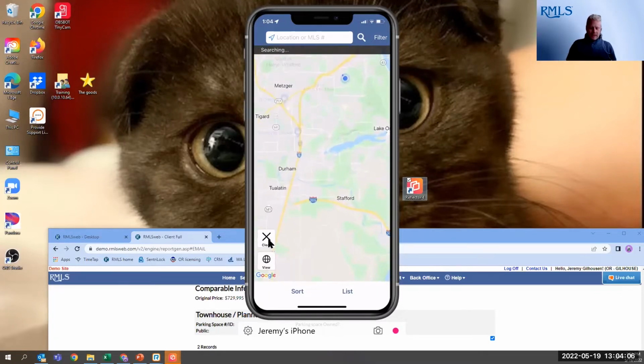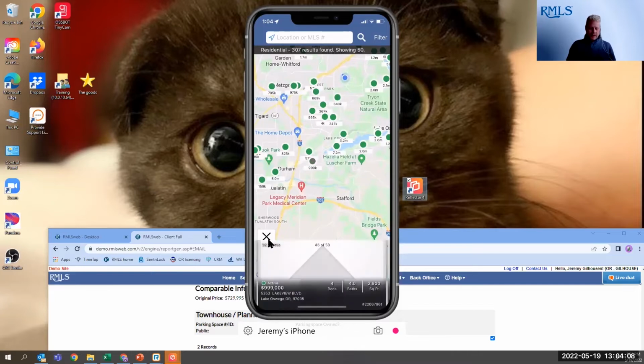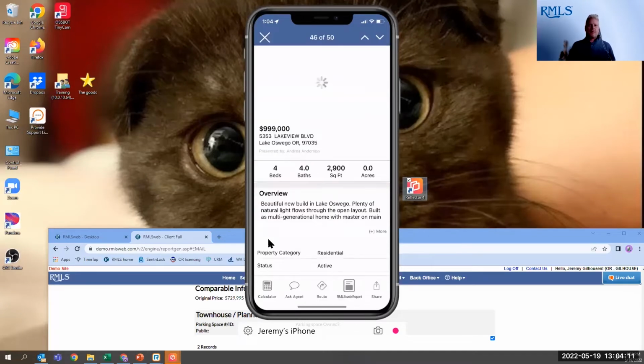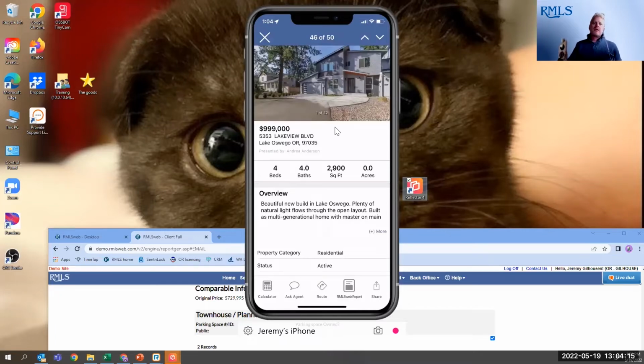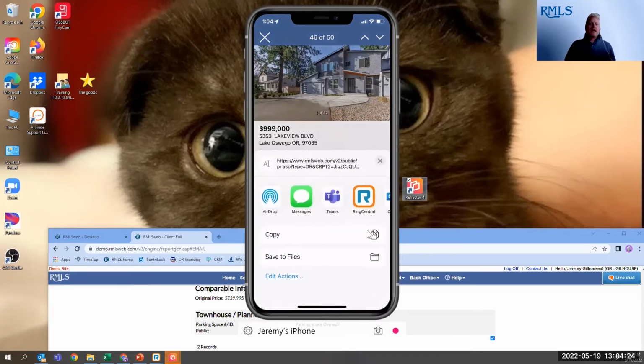Now, once we get into this, let's go down and click on one of these listings, tap on the profile. This is how, using the RMLS Web app, you can now text this to your client. So I can click down here on the share icon, and it's going to bring up all the different messaging services that I have on my phone. So I could send this via Messenger. I could send it via Teams. I could send it via Ring Central. I could send it via Outlook. However I want to send it, this will send the client full report out.